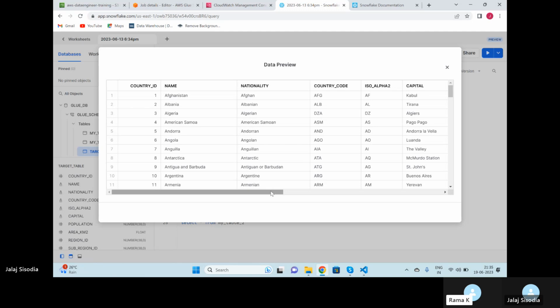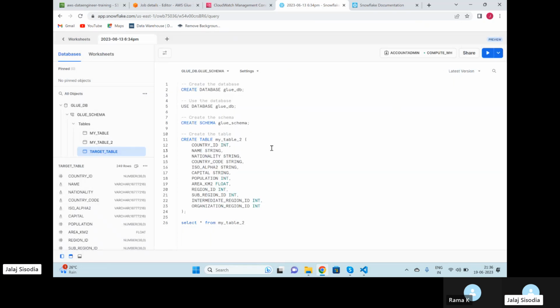Just I want to see, when we are loading the data into Snowflake, where we gave the source details in the script. The Glue catalog? No, the Glue catalog is not used in this one. We are giving the connections. We have connected our Glue to perform and authorize queries on Snowflake. Then we are reading from Snowflake and writing into Snowflake. There's no Glue Data Catalog used. Databases, schemas, tables are created on Snowflake. That is a warehouse like Redshift.